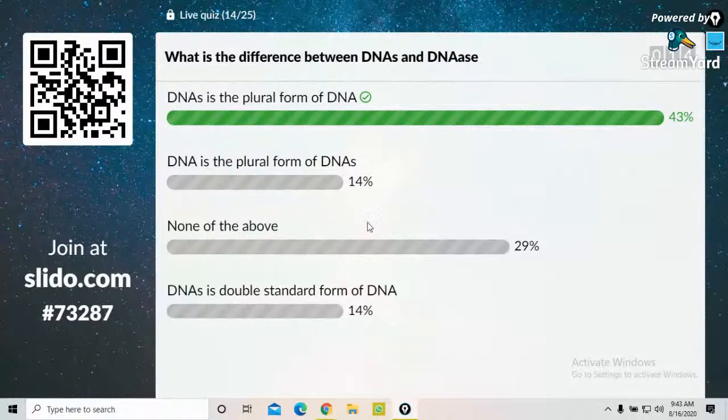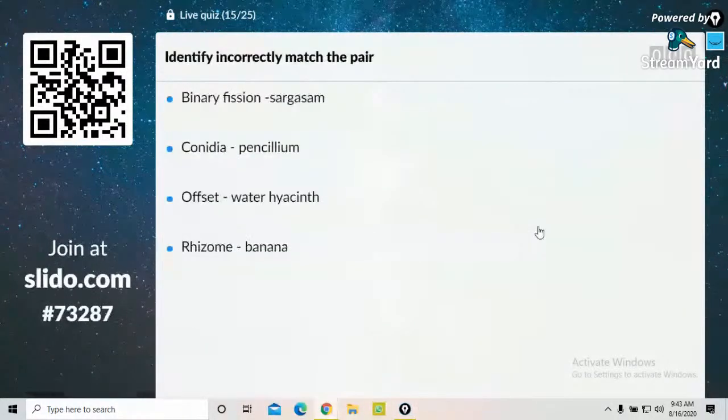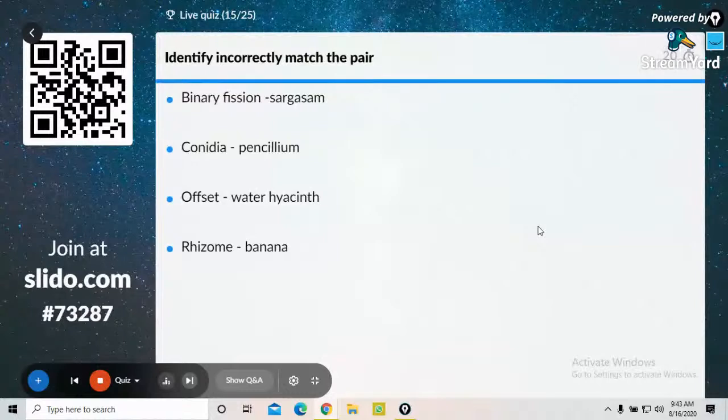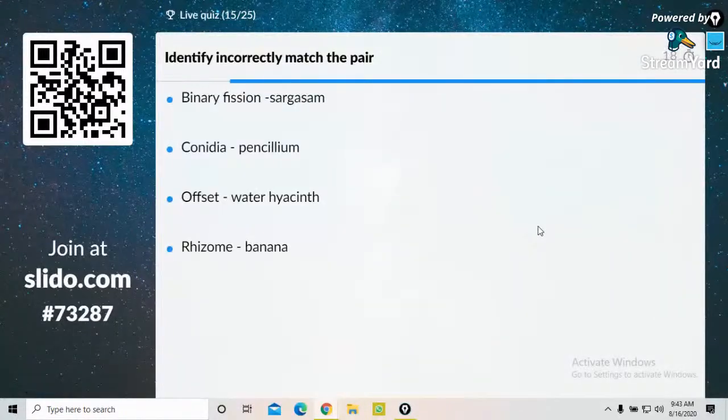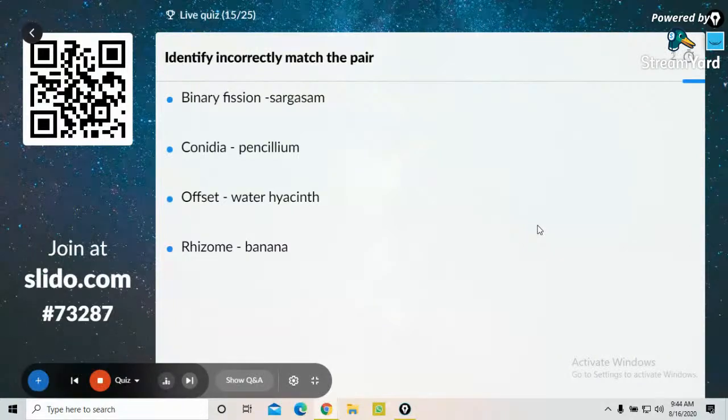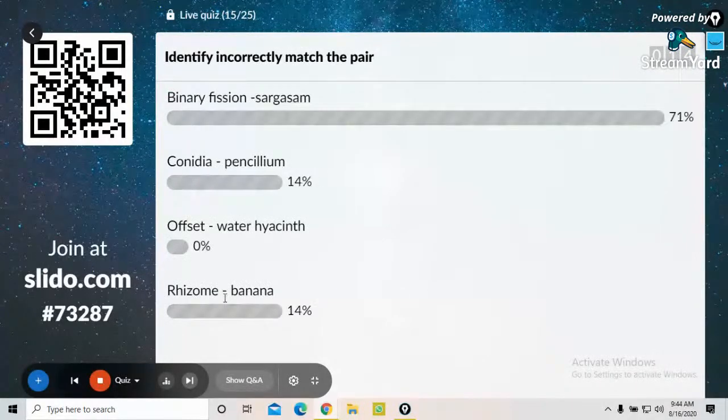Next one on the screen. Identify the incorrectly matched pair. Binary fission, sargassum; conidia, penicillium; offset, water hyacinth; rhizome, banana. Yes, guys, option A is the correct one. The asexual reproductive structure in penicillium is conidia. Water hyacinth, offset. Rhizome, banana. Next question on the screen.